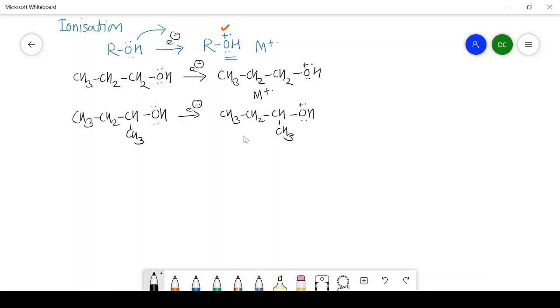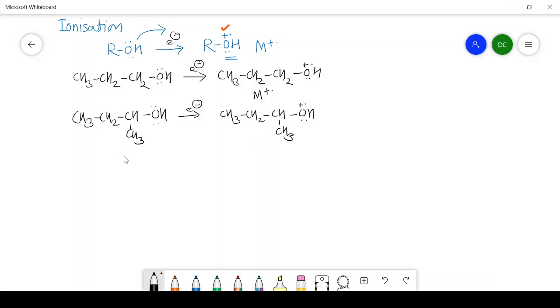In this way, in case of primary as well as secondary alcohol, we get molecular ion formation. In case of tertiary alcohol, there is also formation of molecular ion by losing one of the non-bonding electrons from the oxygen, and the positive charge resides on the oxygen after the ionization.